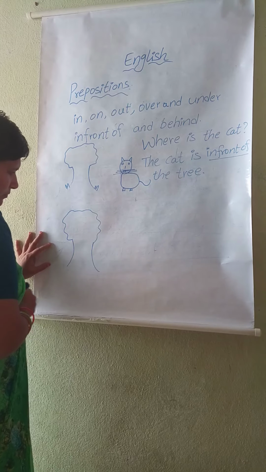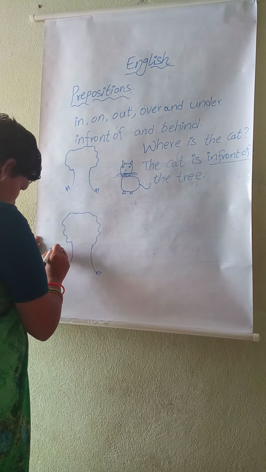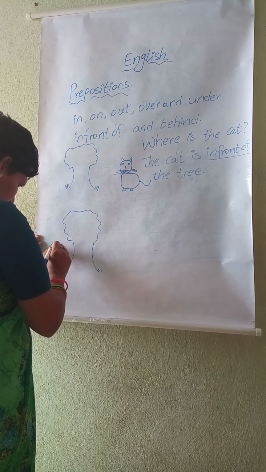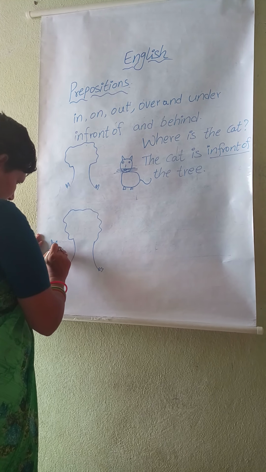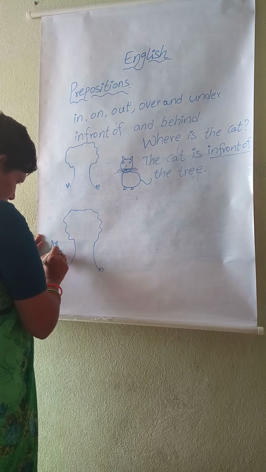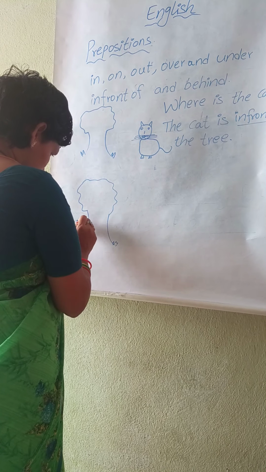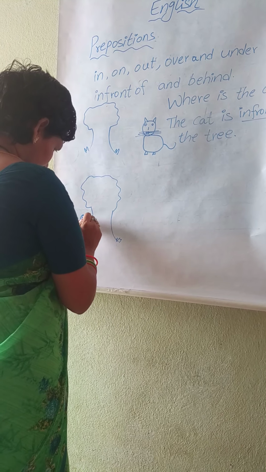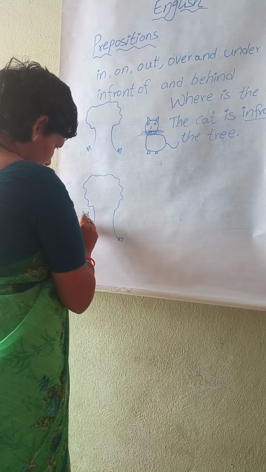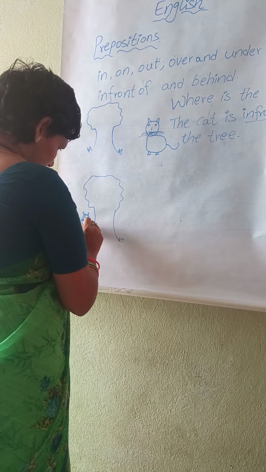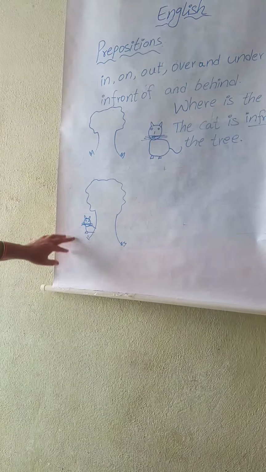What is this? Good. This is also a tree. Where is the cat?